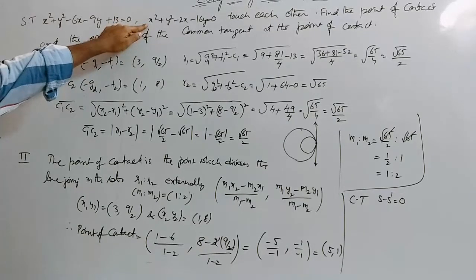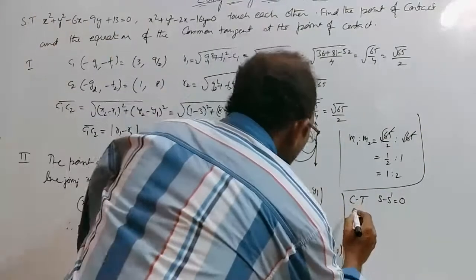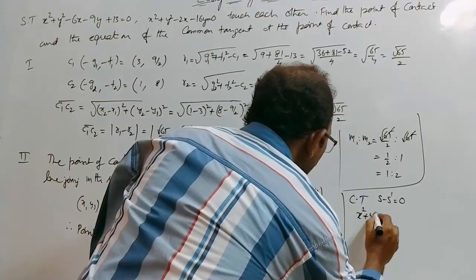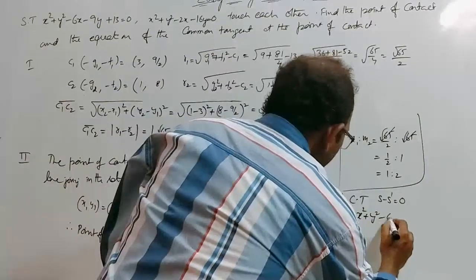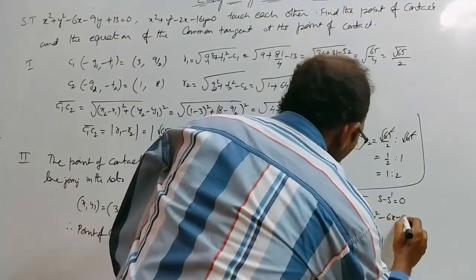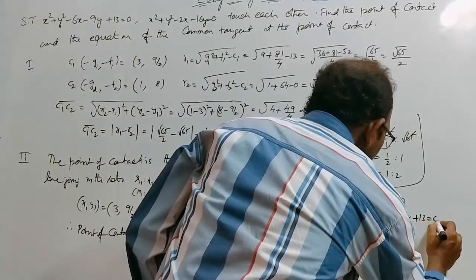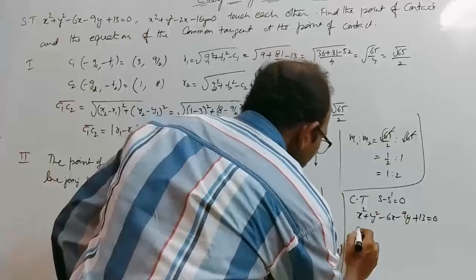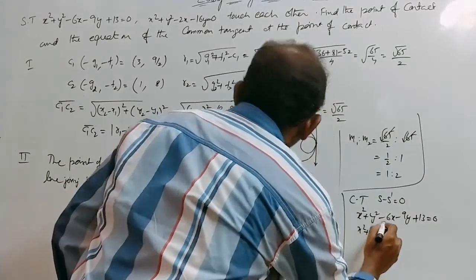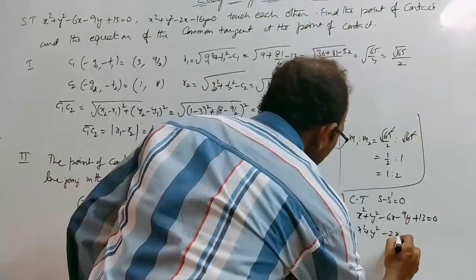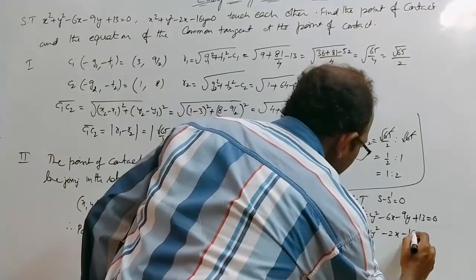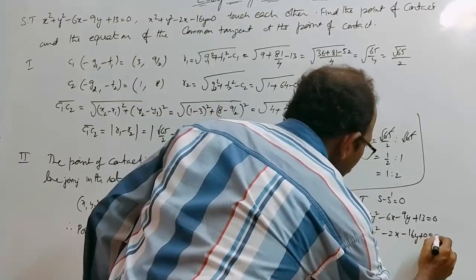Let us solve. Therefore x square plus y square minus 6x minus 9y plus 13 is equal to 0, and s dash is x square plus y square minus 2x minus 16y plus 0 is equal to 0.